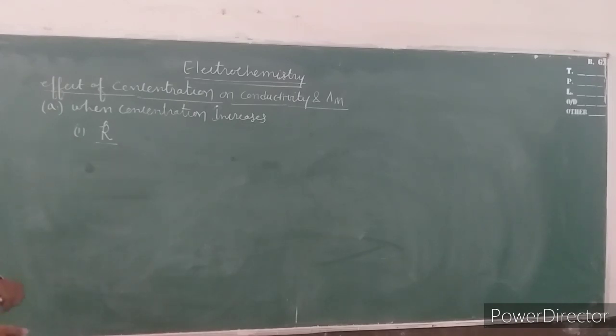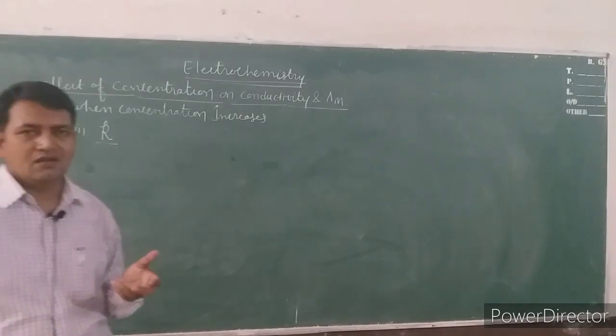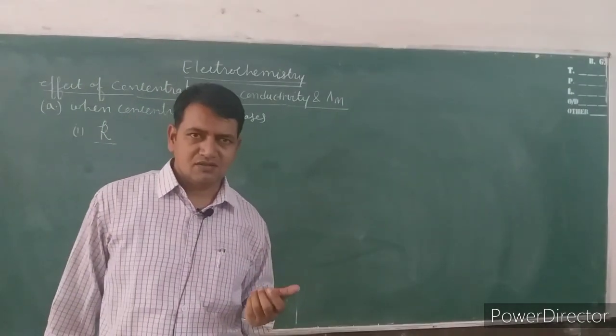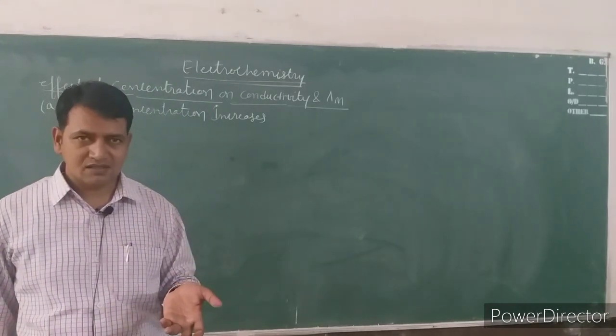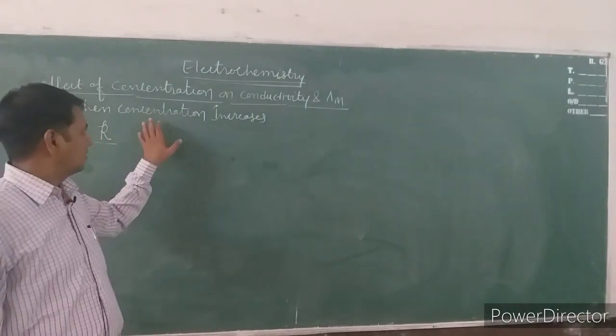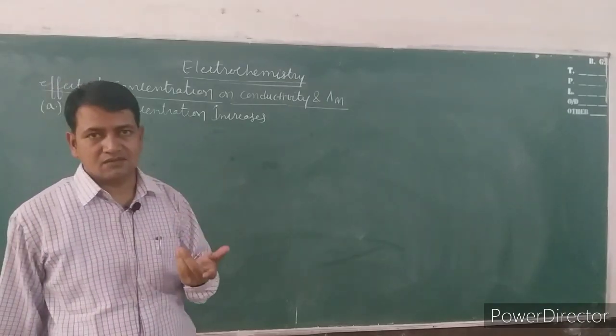We know that when the concentration increases, it means the number of ions increases normally. So, when the number of ions increases, the conductivity will increase.